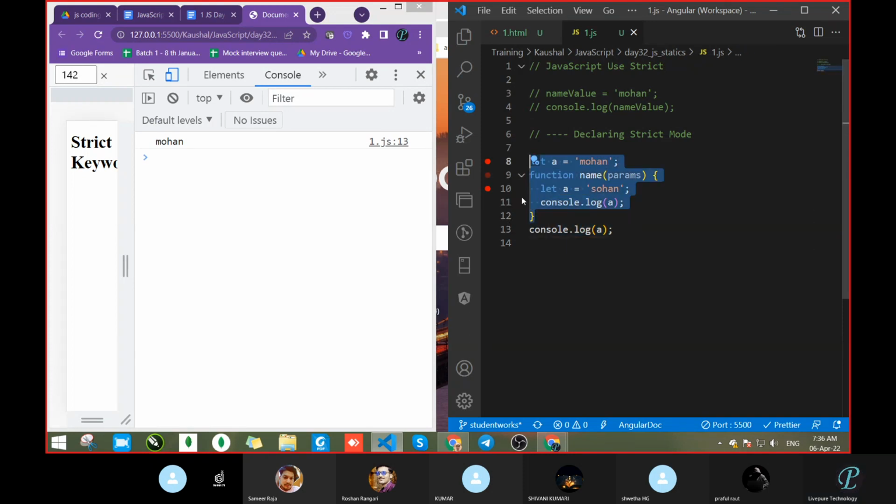This function, why did it not give anything? Because we didn't call the function. Yeah, that is the thing. This thing also no one knows. Oh my God, what is happening?